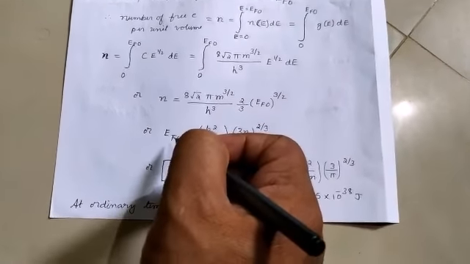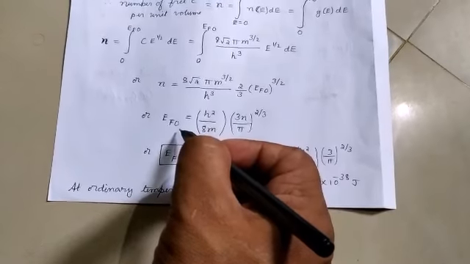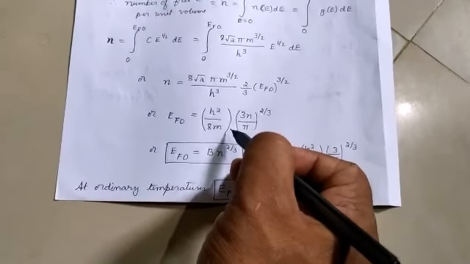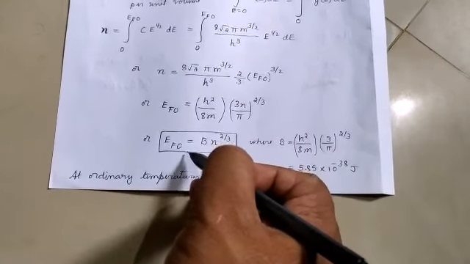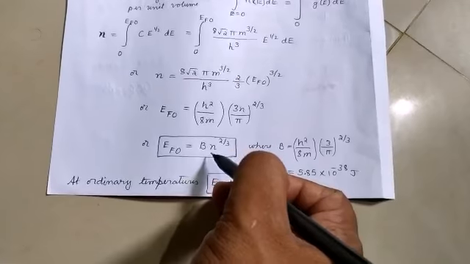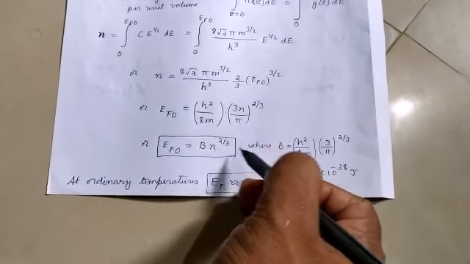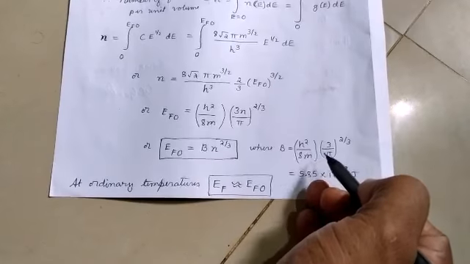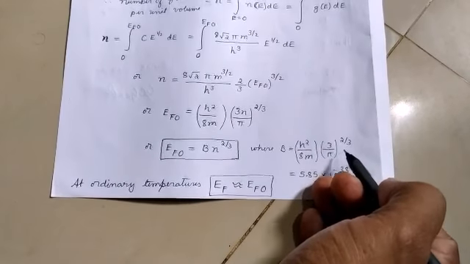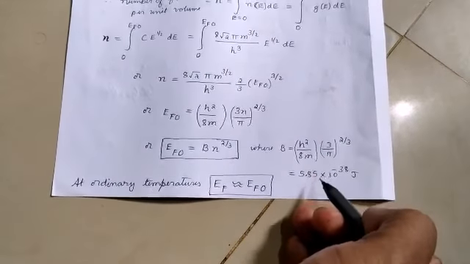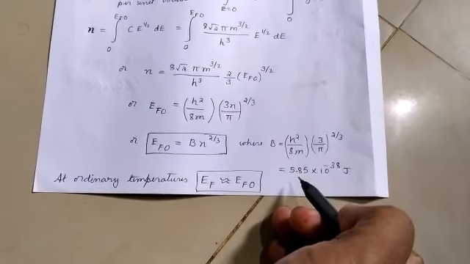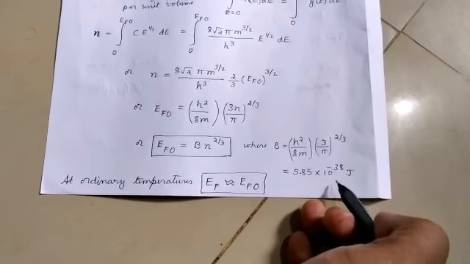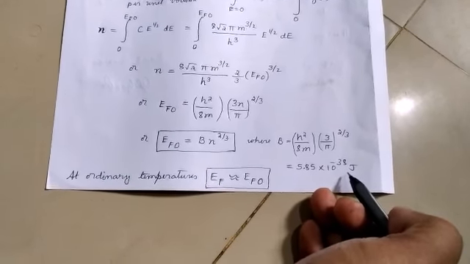Now from this we can write the expression for Fermi energy EF naught like this, or we can simplify it as EF naught is equal to some constant B into n power of 2 by 3, where that constant is this part, h square by 8m into 3 by pi to the power of 2 by 3, which has a value of around 5.85 into 10 power minus 38 joules.